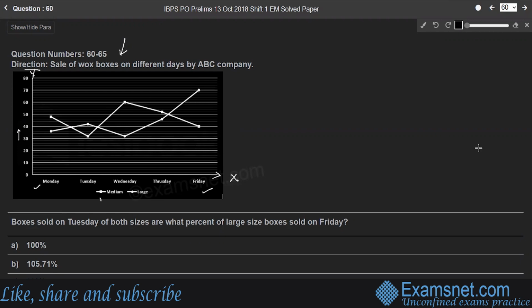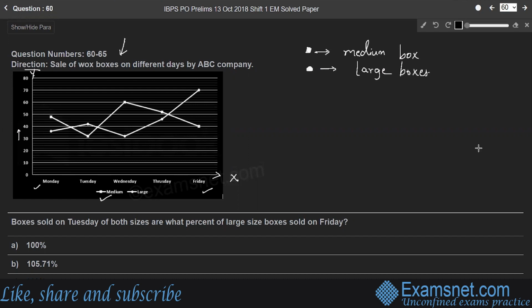Medium boxes are indicated by a square symbol, so I just write here, square symbol indicates medium boxes sold on that particular day, whereas the small circular symbol indicates large boxes.